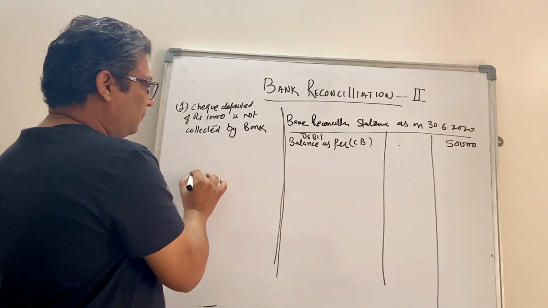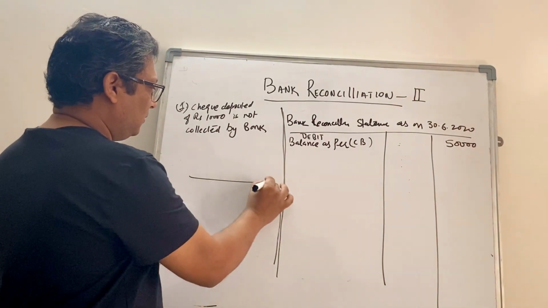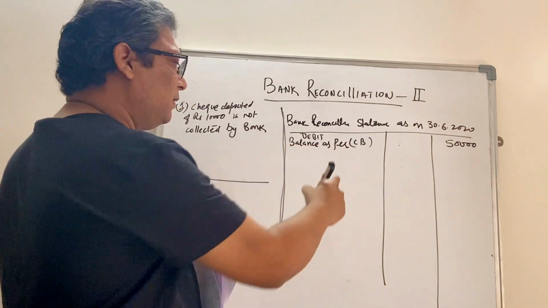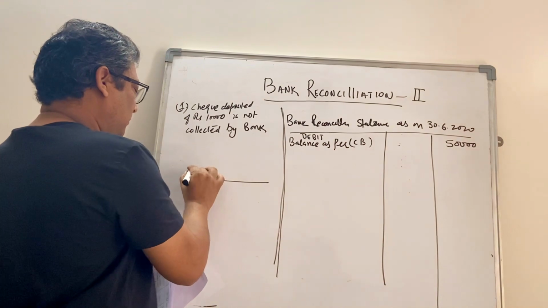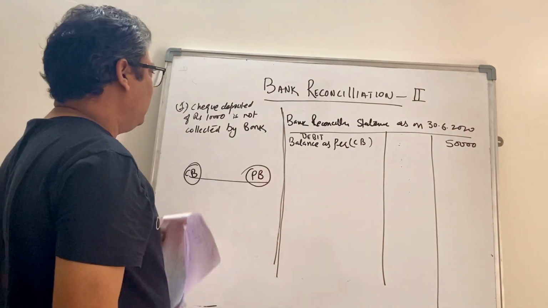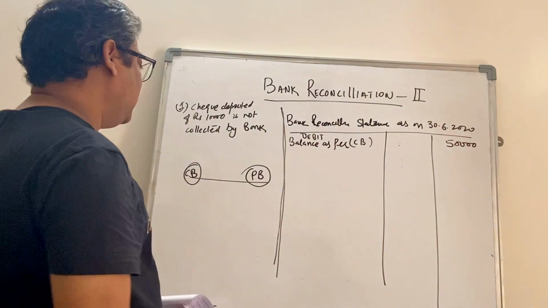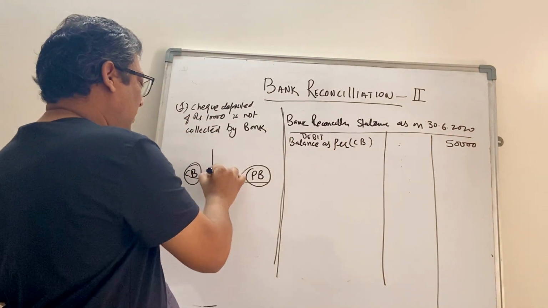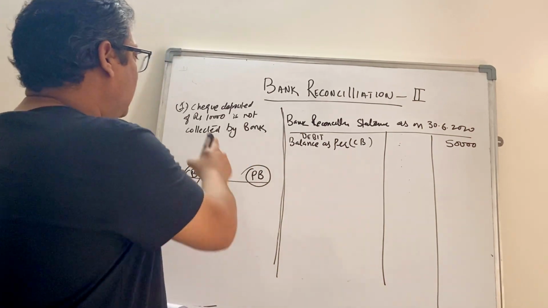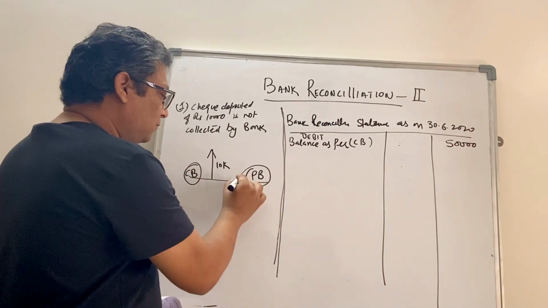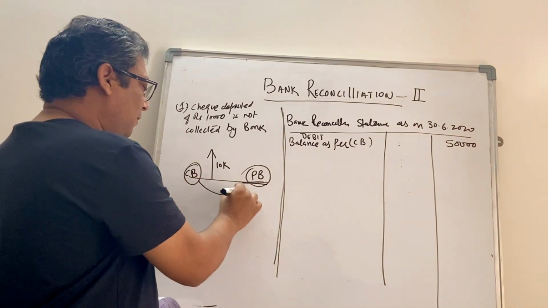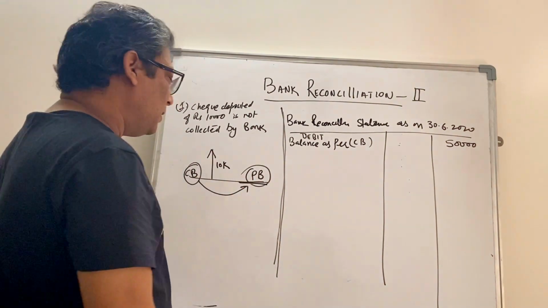Again, the line of balance. Because we have been given the cash book balance, we'll keep the cash book on the left hand side, passbook on the right side. Check deposited 10,000: we have deposited the check, so cash book has already gone up by 10,000, but it is not collected by the bank, so passbook remains as it is. Since we are moving from cash book to passbook, we'll follow the passbook.